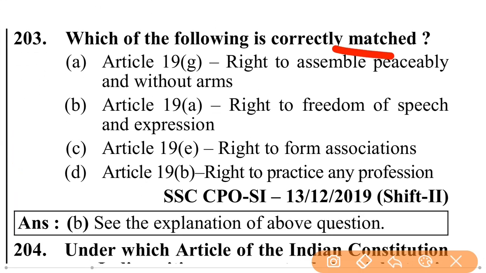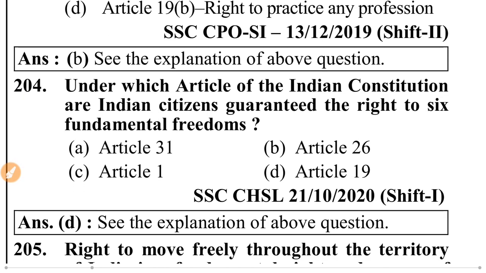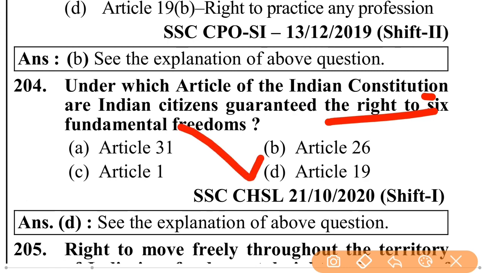Which of the following is correctly matched? Article 19G, right to assemble peacefully and without arms. Article 19A, right to freedom of speech and expression. Article 19A, right to form association. Article 19B, right to practice any profession. Article 19A, right to freedom of speech and expression. Under which article of the Indian Constitution are Indian citizens guaranteed the right to six fundamental freedoms? That is Article 19.